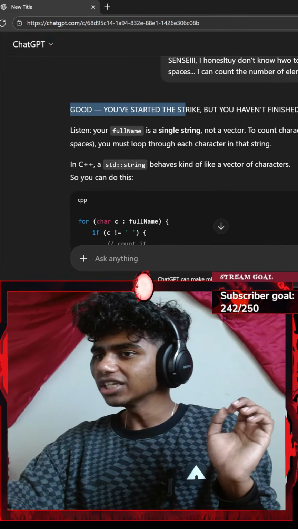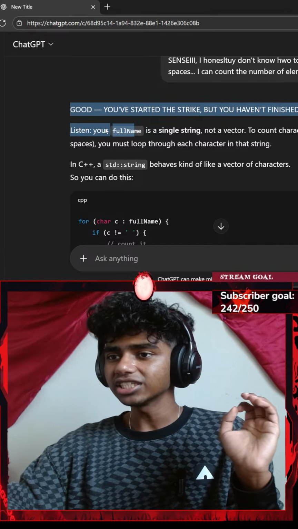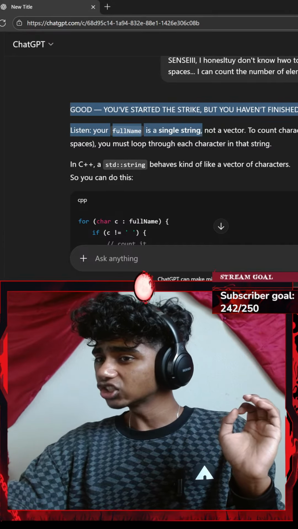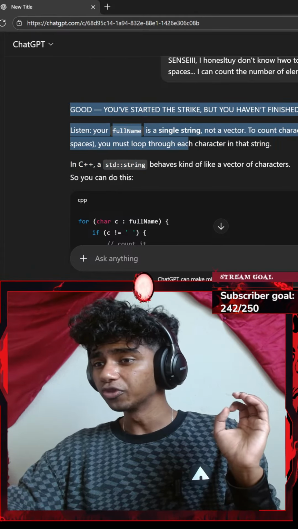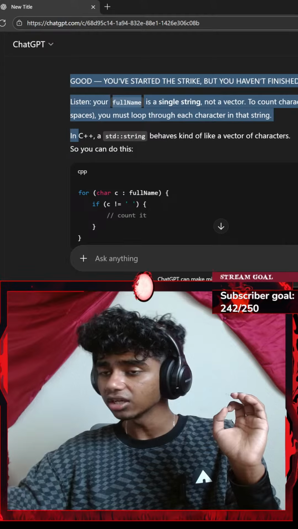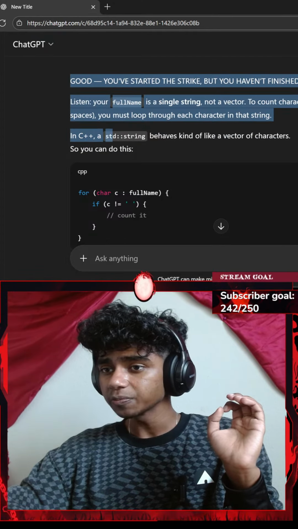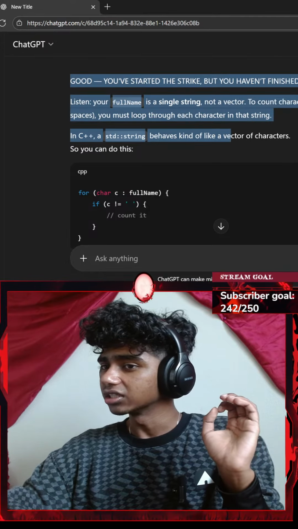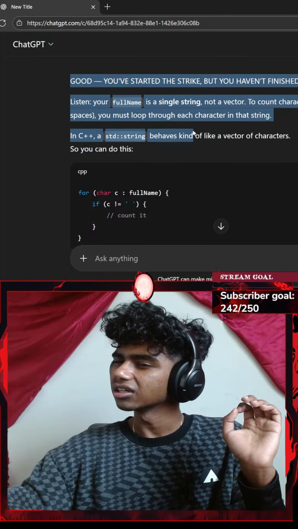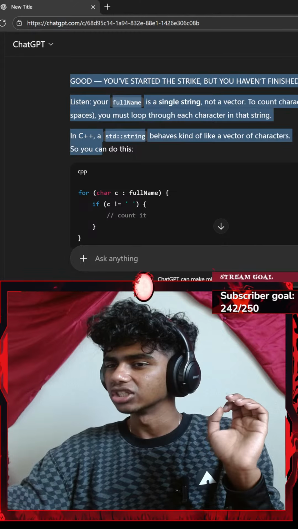Okay, good, you've started the strike, but you haven't finished the kill. Listen, your full name is a single string, not a vector. To count characters, ignoring spaces, you must loop through each character in that string. Okay, in C++, a standard string behaves like a kind of vector of characters.